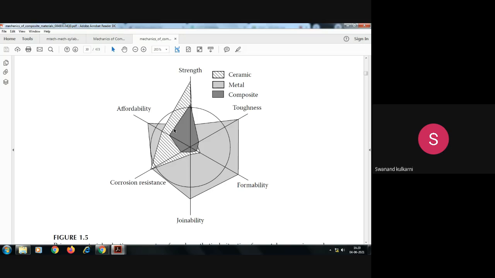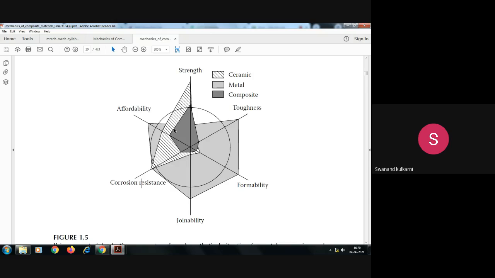Is it okay? So we are considering metal matrix composite, metal matrix ceramic reinforced composite. That's why we are saying corrosion resistance is less. Otherwise, if that material is polymer matrix composite, then its corrosion resistance will be high. If suppose that is ceramic matrix reinforcement, then its corrosion resistance will be high. But for metal matrix and ceramic reinforced composite, corrosion resistance is very low.